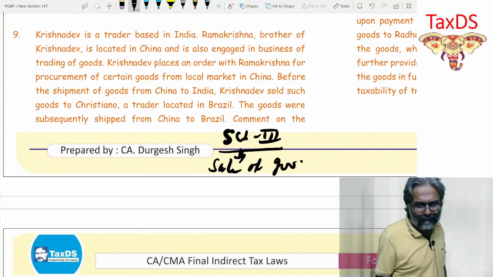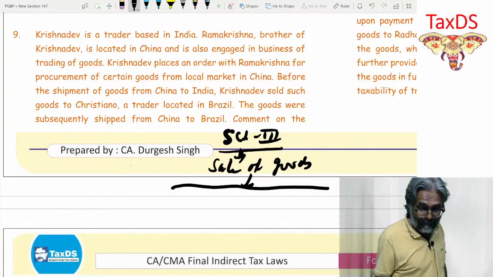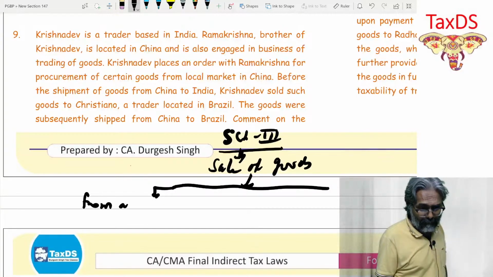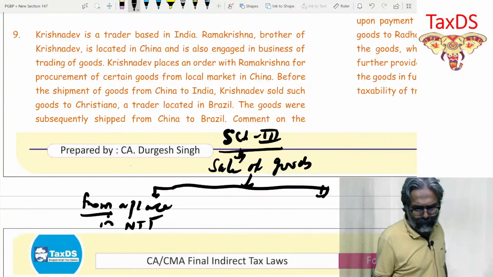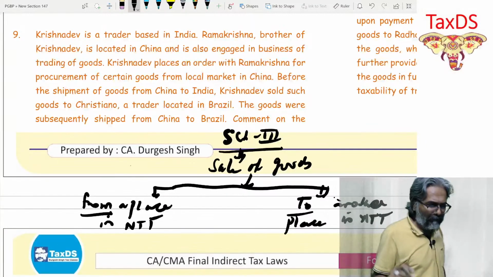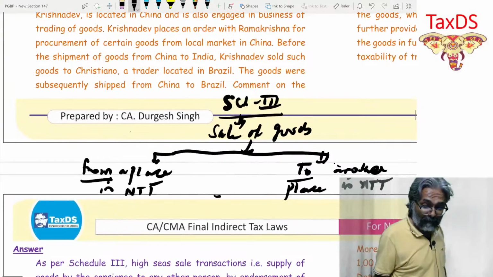Sale of goods from a place in an entity to another place in an entity.